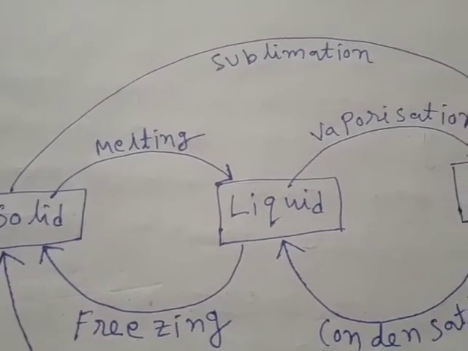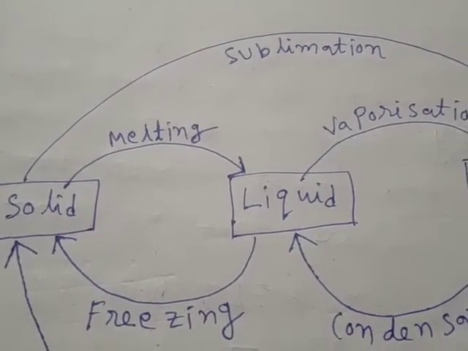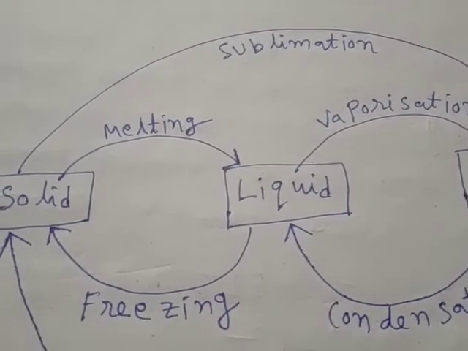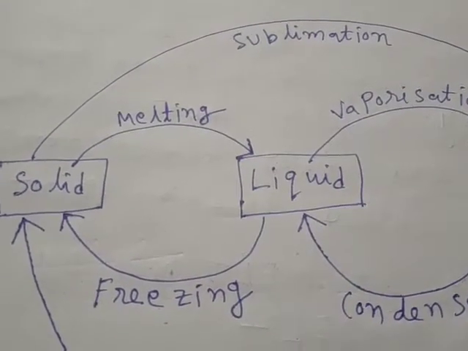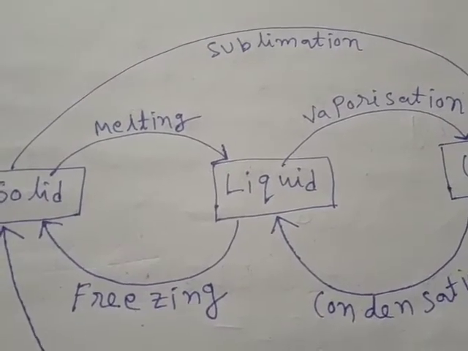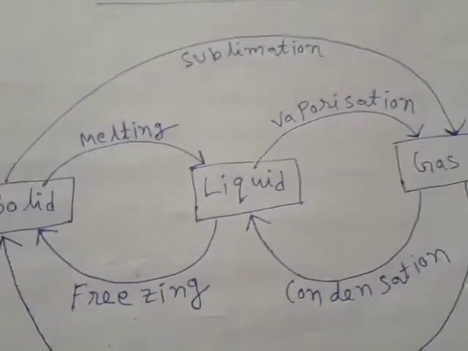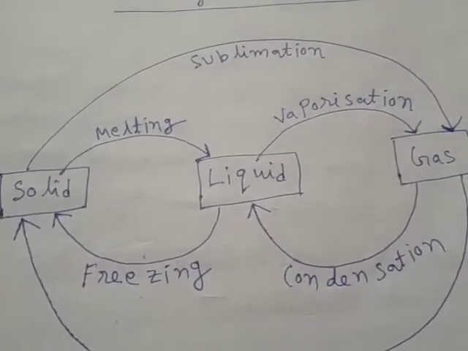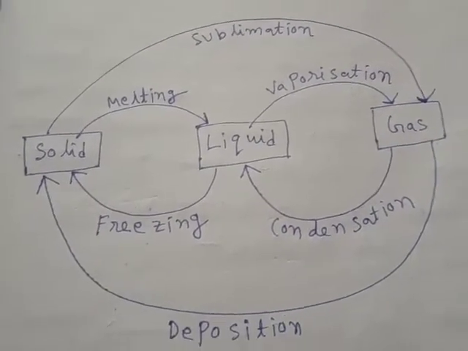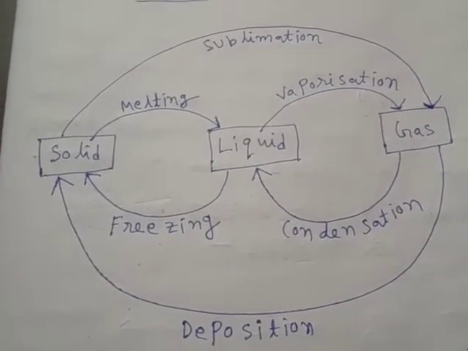Now there is a phrase, at a fixed temperature or at a constant temperature. That is a very important point. If you don't write this fixed temperature, your marks will be deducted, because the temperature is very important. Now let me discuss the processes one by one. Just by looking at this flow chart, we can discuss half of the topic in change of state.